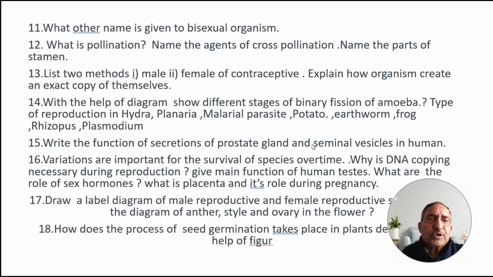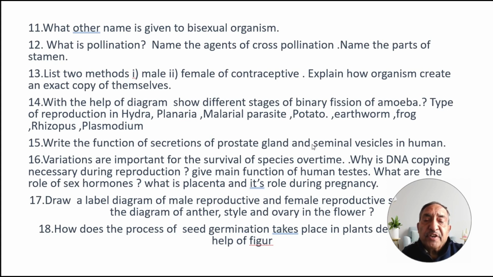बात करते हैं अब क्वेश्चन नंबर 11 की. What other name is given to a bisexual organism? Question number 12. What is pollination? Name the agents of cross-pollination. Name the parts of stamen. Next, question number 13. List the two methods, male and female, of contraceptive. Explain how organisms create an exact copy of themselves. Next, question number 14.